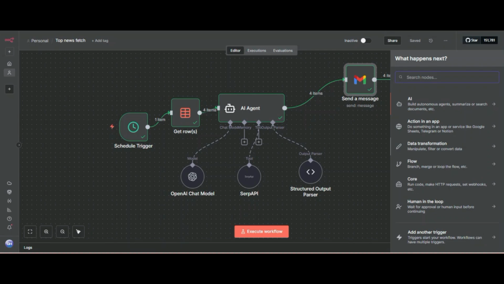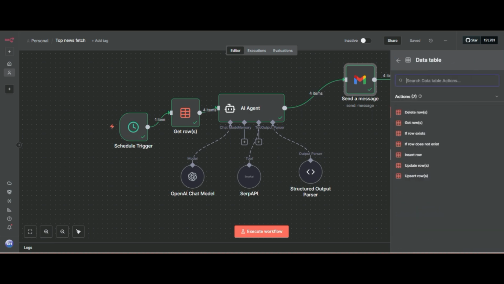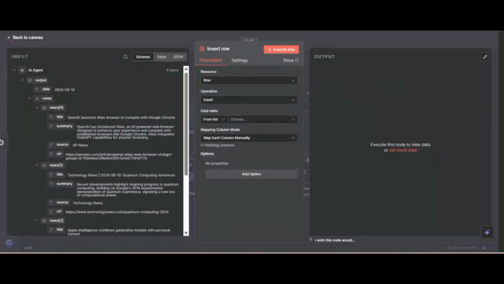It will only give us new fresh news. So I will search data tables, and this time we will insert, and I will select my data table. So I select it.